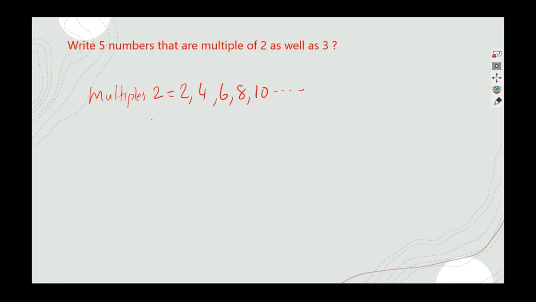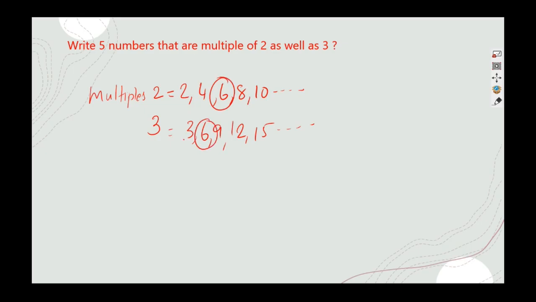Right? Now if it is multiples of 3, you will write 3, 2 3s are 6, 9, 12, 15, and it goes on. When it is about 5 numbers that are multiples of both 2 as well as 3, then you have to write more, because you get a common multiple here.